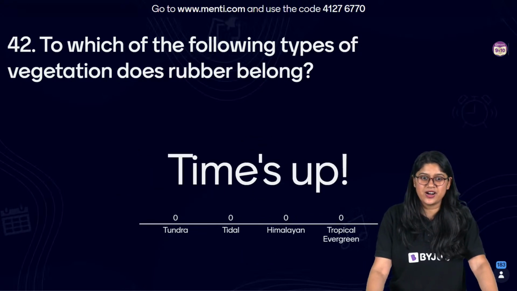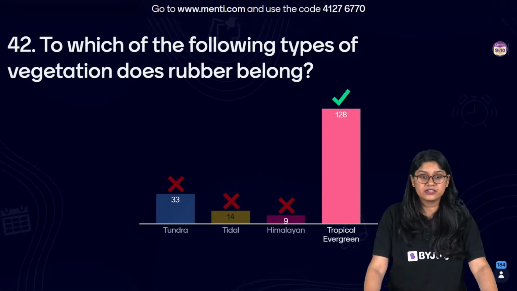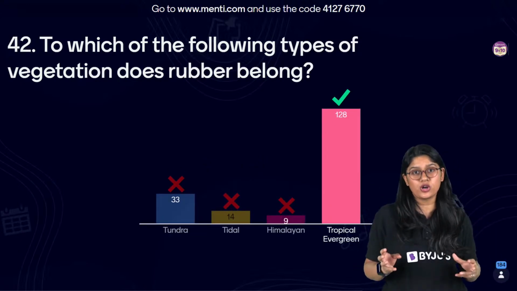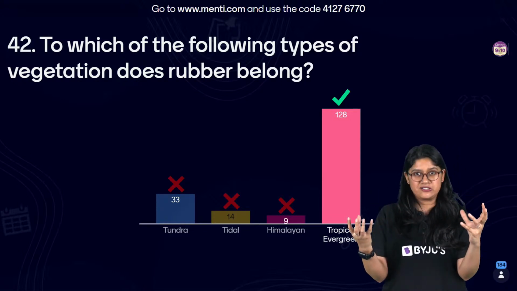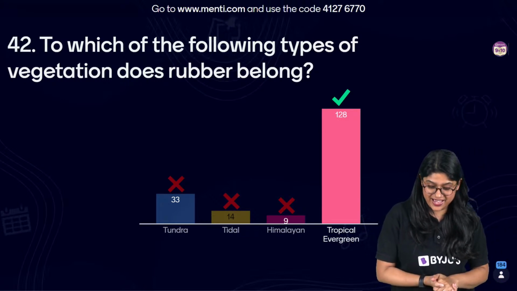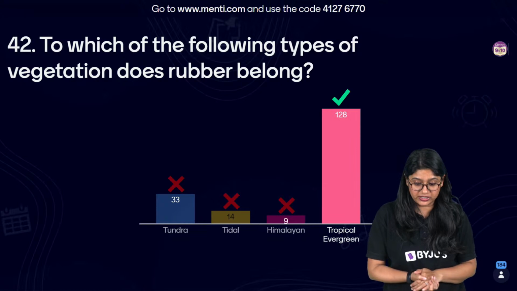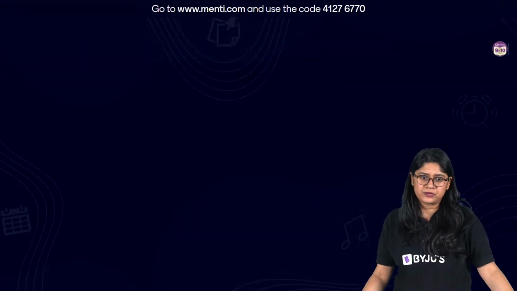And the correct answer, everyone, is option number D. Tropical evergreen, right? It requires more amount of water. So here we have tropical rainforest, tropical evergreen forest. So 128 of you have voted for the correct answer. Very good, everyone. Yes, I'm super proud of you.